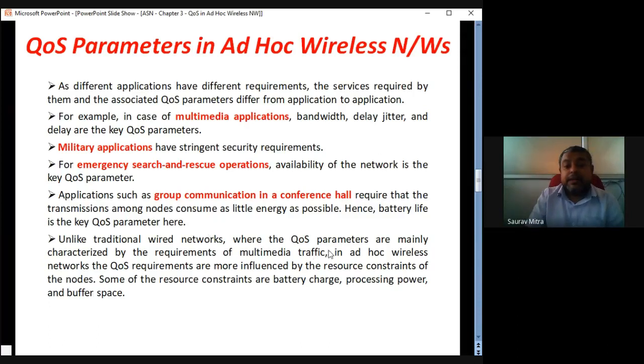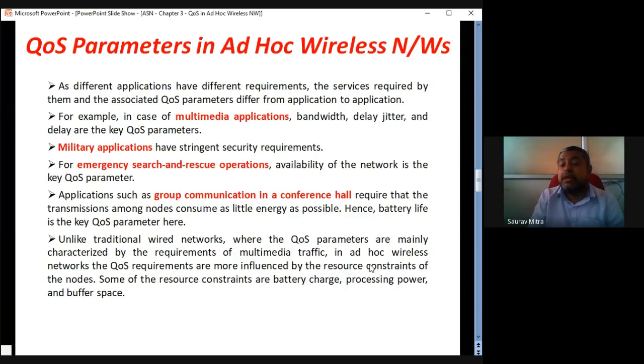Unlike traditional wired networks, where the QoS parameters are mainly characterized by the requirements of multimedia traffic, in an ad hoc network the QoS requirements are more influenced by the resource constraints of the node. So in actual wireless communication, the QoS parameters are mainly characterized by multimedia traffic. That means data should be transmitted at the highest rate. That's all.